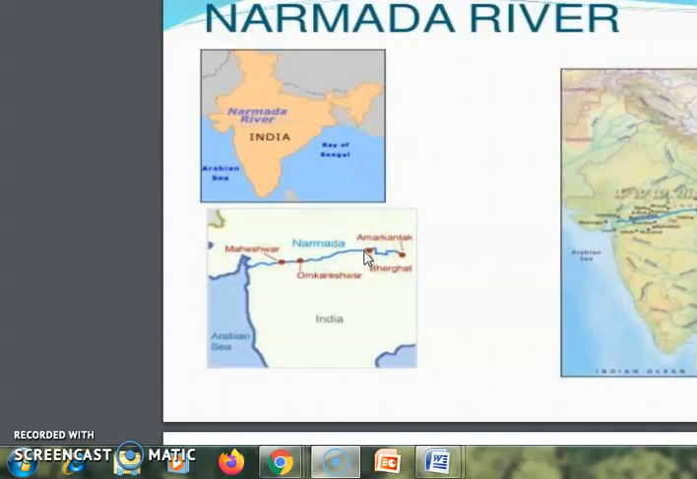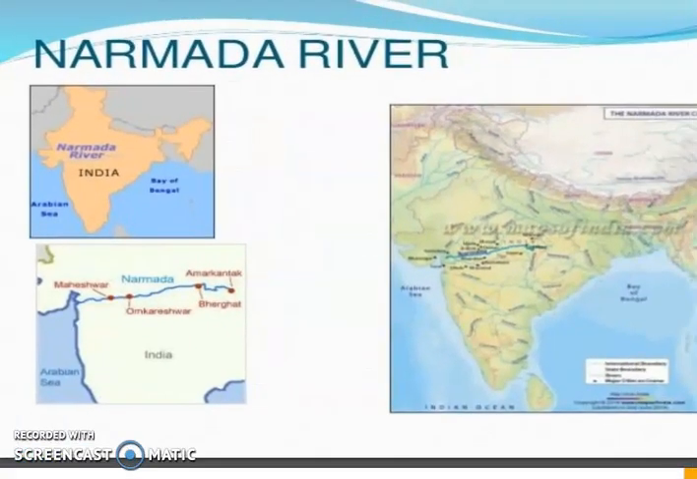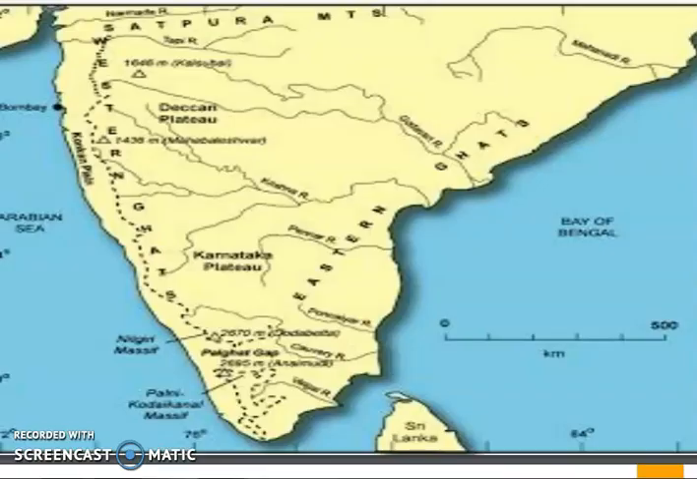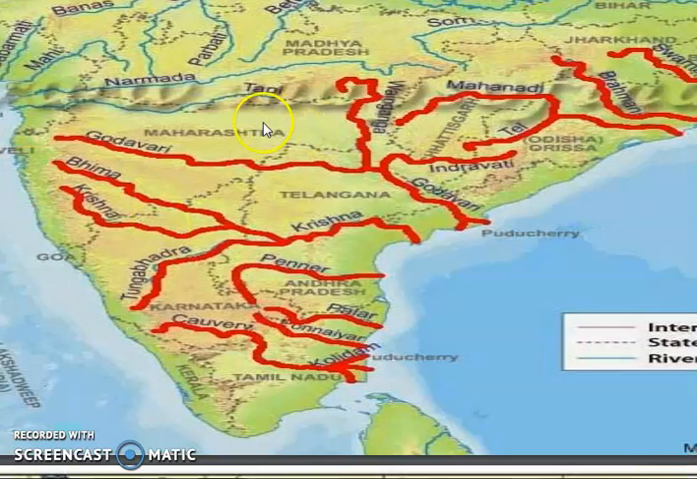And one surprising thing is there in case of the Narmada and Tapi. You can see all the rivers of this peninsular plateau are flowing from west to east. Almost all the rivers of the peninsular plateau are flowing from west to east. Only Narmada, Tapi, Mahi, Sabarmati are exceptions. Basically Narmada and Tapi only are flowing towards the west.